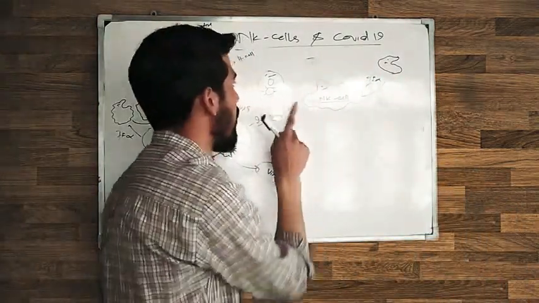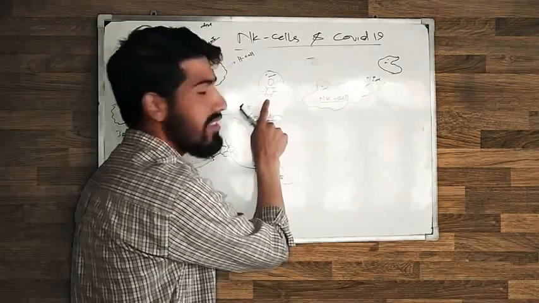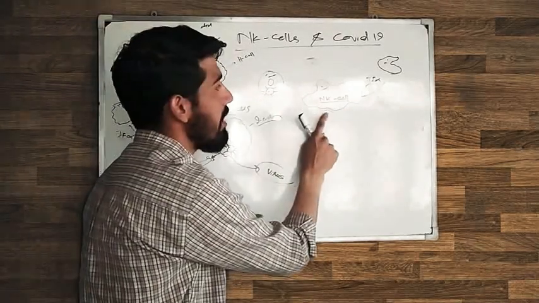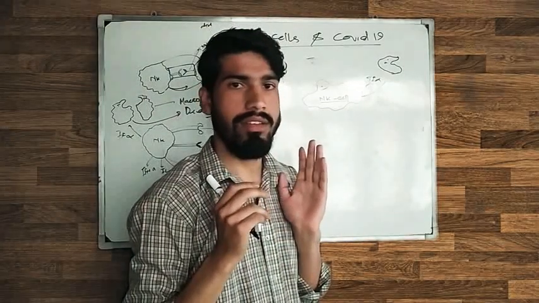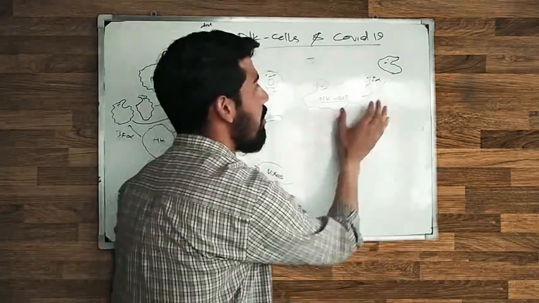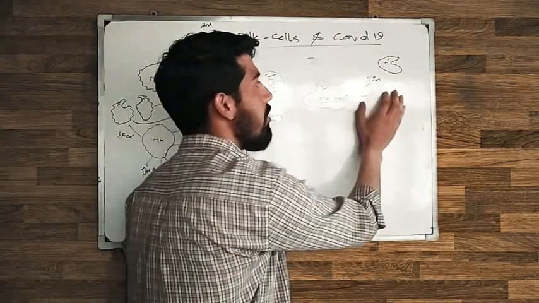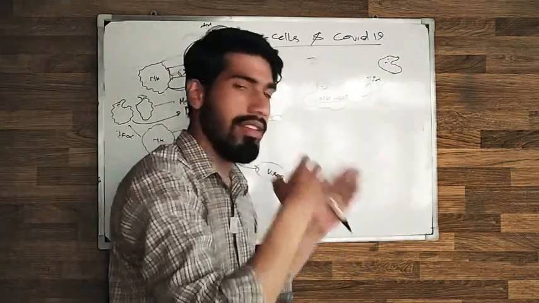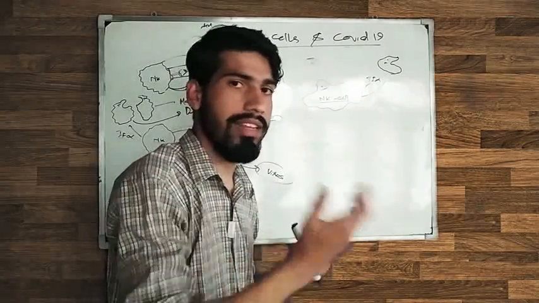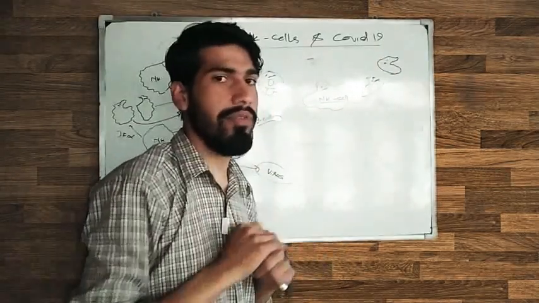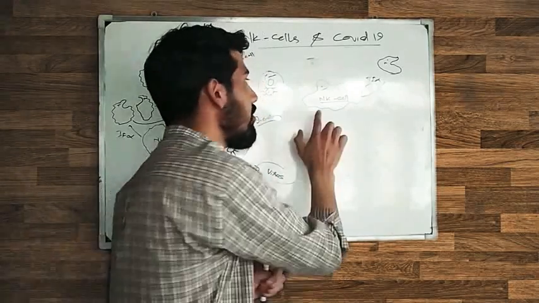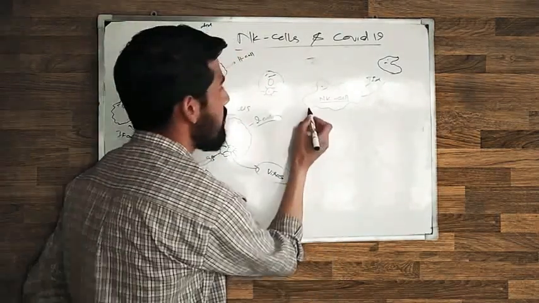For example, I repeat, this cell is infected, but this NK cell cannot judge whether the cell is infected or not. This NK cell cannot release other messengers or other chemicals to inform the other cells. And it also cannot release